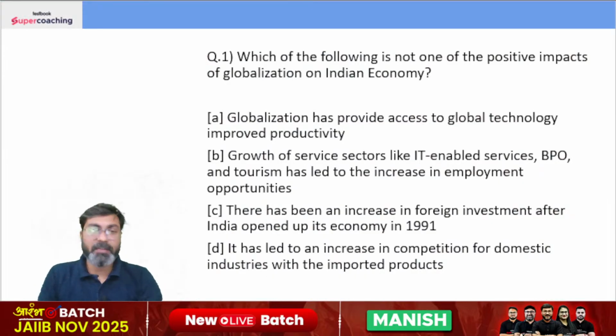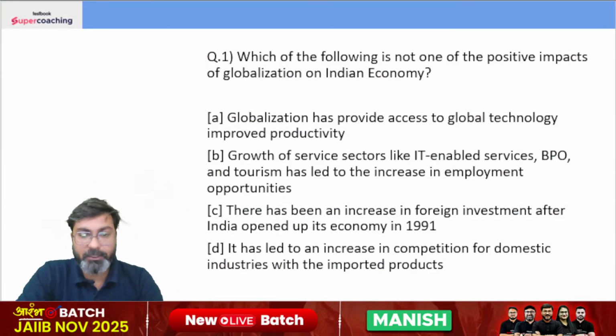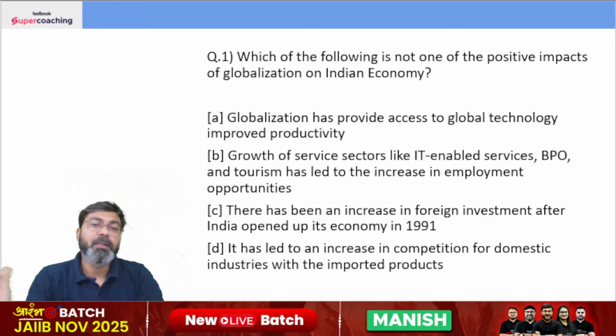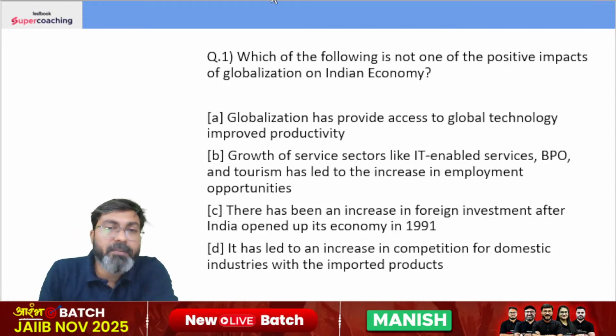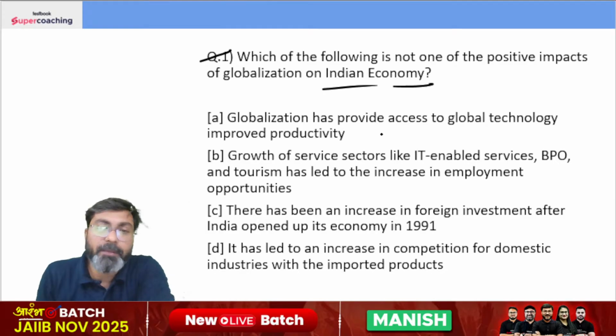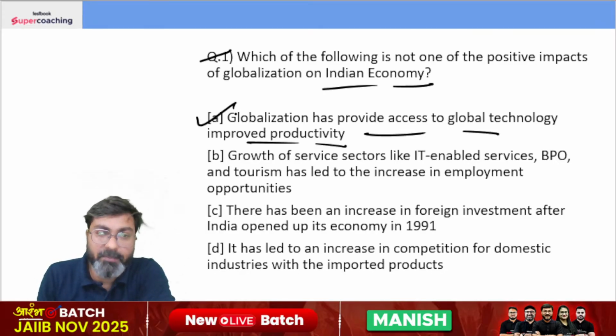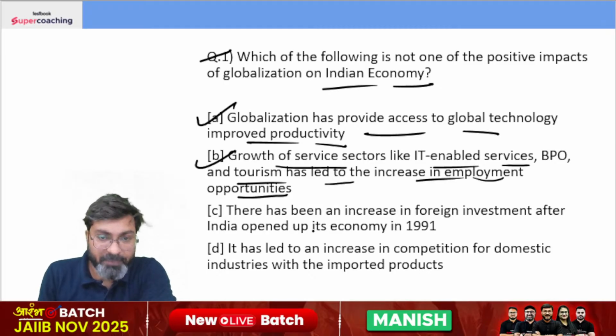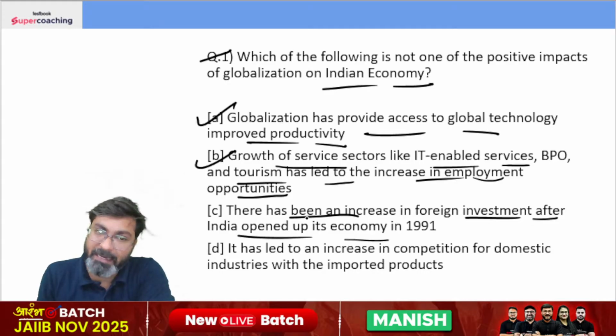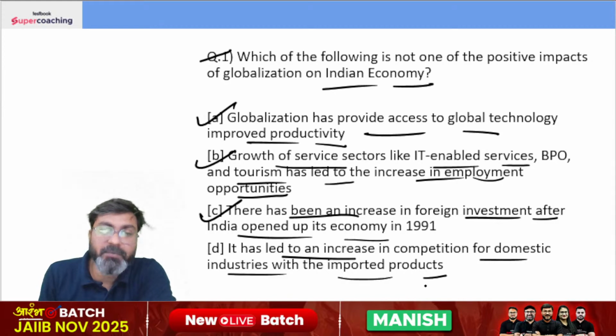Let's talk about the very first question for the day. Question number 1. Question number 1 पे आते हैं सबसे पहले. Which of the following is not one of the positive impacts of globalization on Indian economy? Globalization has provided access to global technology, improving productivity. बिल्कुल सही बात है. It is one of the positive impacts. Growth of service sectors like IT-enabled services, BPO and tourism has led to the increase in employment opportunities. There has been an increase in foreign investment after India opened up its economy in 1991. Yes. It has led to an increase in competition for domestic industries with the imported products.